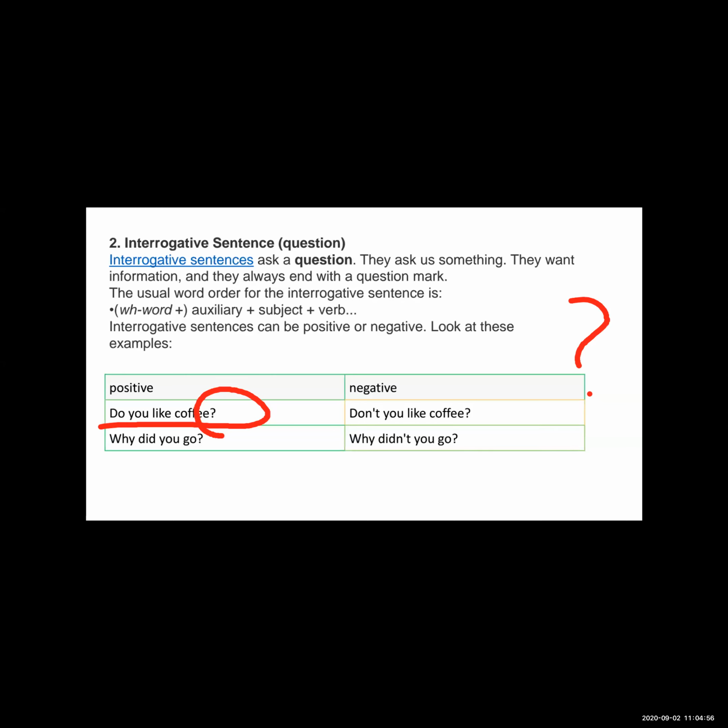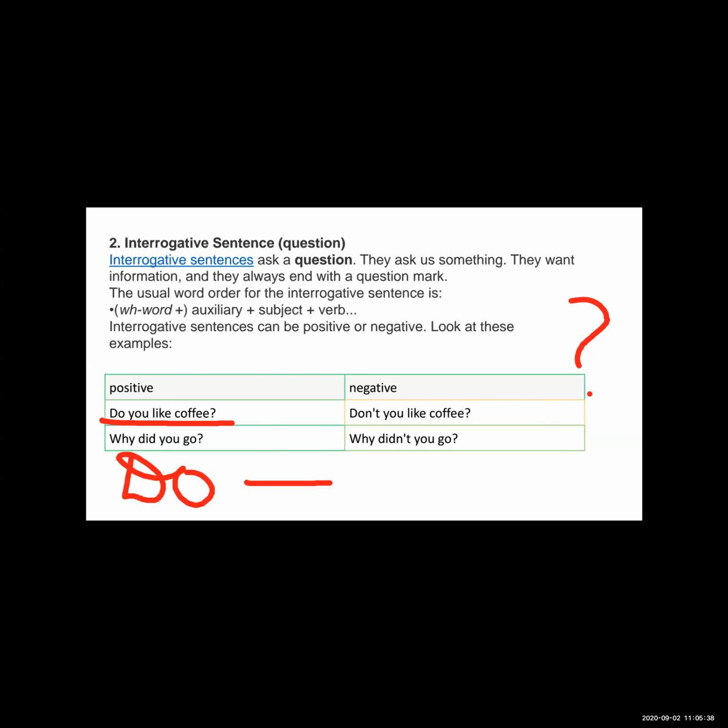Now we have to see the type of the sentence: is it a verbal question or a WH question sentence? In this sentence, can you find any WH word? No, there is no WH word, but the sentence starts with do. So see the word order of the sentence.